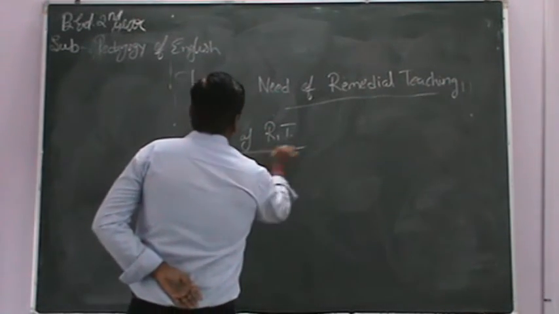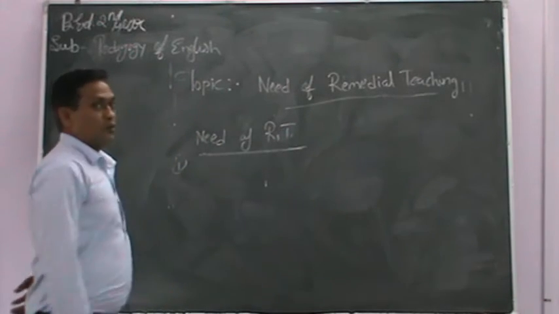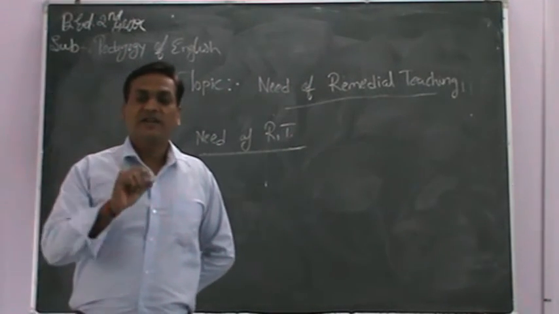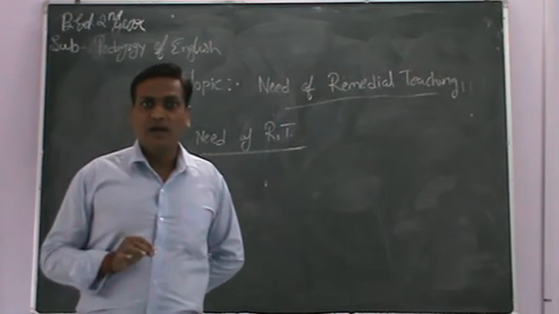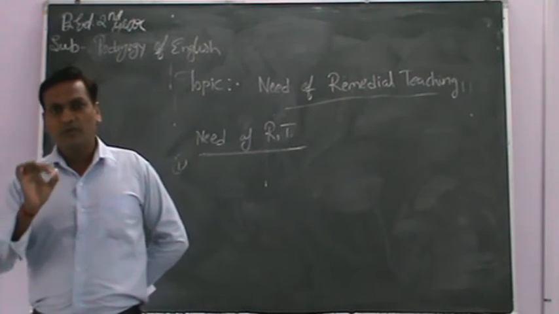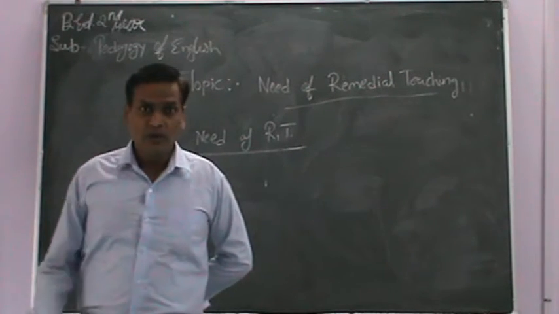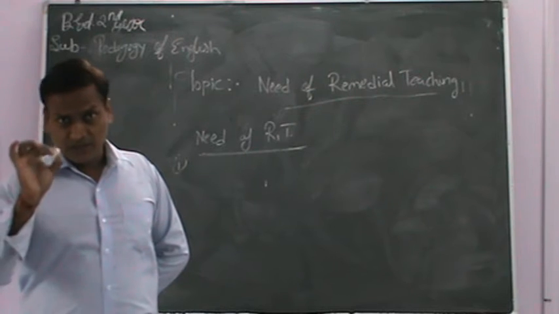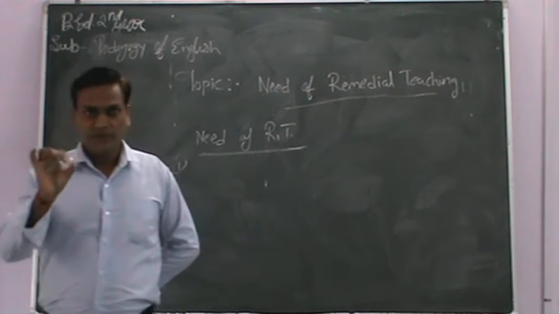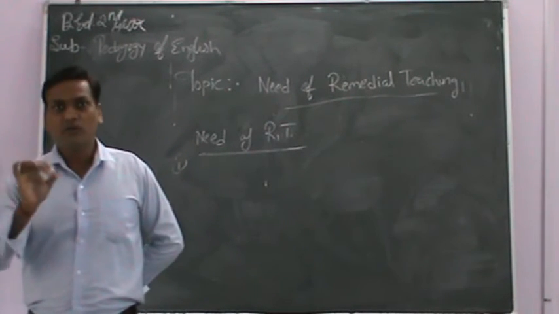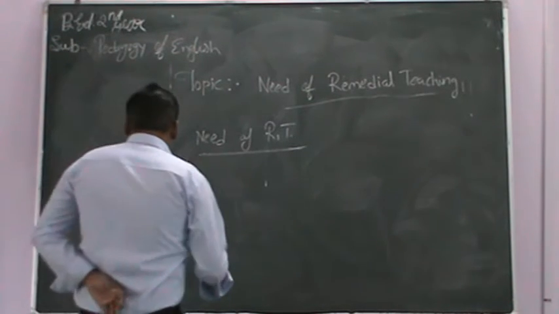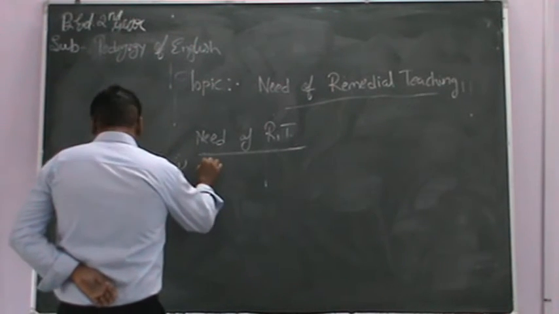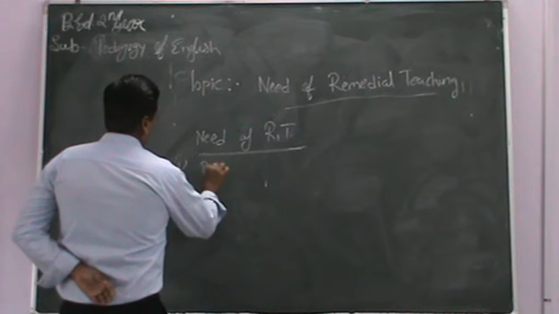In remedial teaching, mostly classes are arranged for the students who are below average and who have certain problems in learning. There are different problems that are found in weak students. First thing is poor memory.